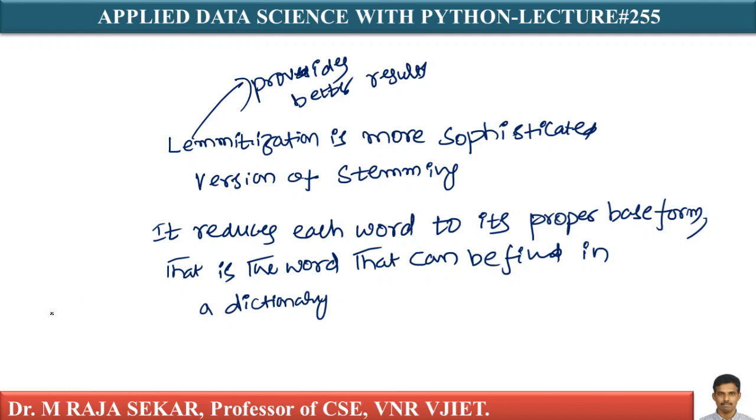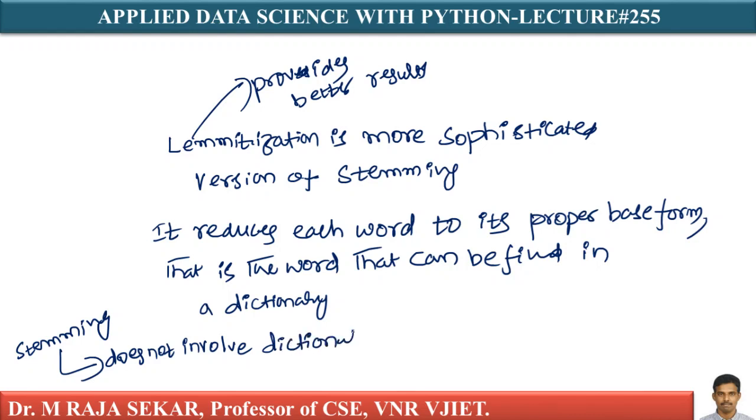Unlike lemmatization, stemming does not involve dictionary lookup. Whereas you have dictionary lookup for lemmatization, it is not even required that the stem be a valid word.